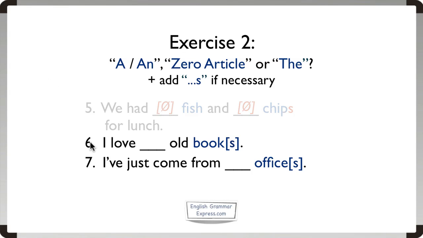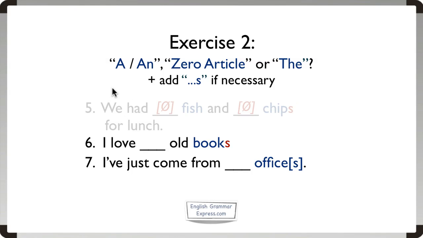Sentence number 6. I love something old books. The noun of the sentence is book. And the next question is, does it go into the singular or the plural? And the answer for this sentence is it should be plural. The next question is, are we talking about books in general, in which case we would use zero article for countable plurals, or in particular, in which case we would use the?